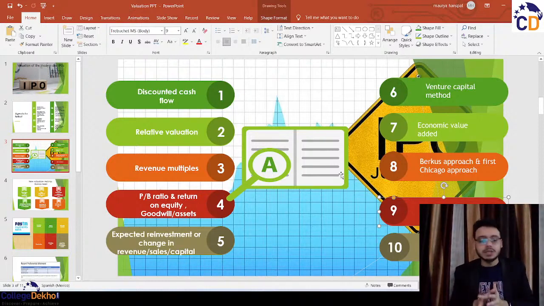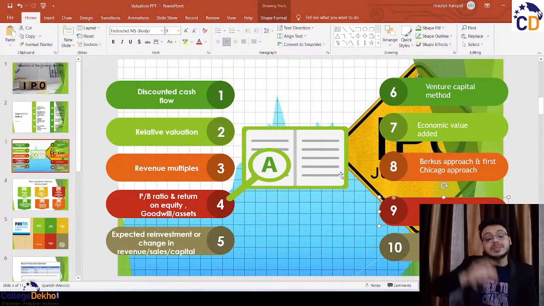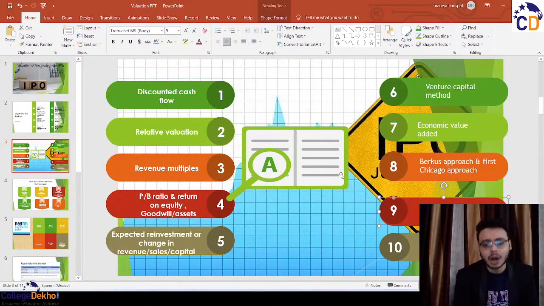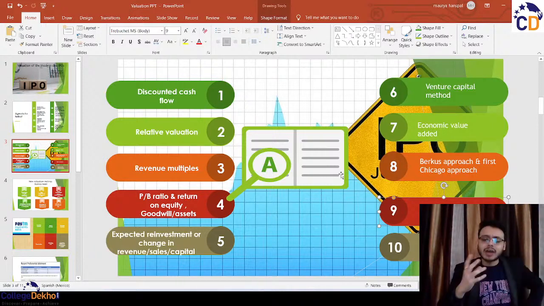But what do we do in the option models? In the option models, you have an option to delay your investment. If you think the company is a completely loss-making company as of now, and the company cannot earn, and you think that if you are investing your money right now, you might still be in losses for up to 5 years or 6 years from now. So instead of investing right now, you have an option to invest maybe 5 years from now, when at least the company starts to make a certain kind of profitability or starts to reverse. So from where you feel the company has started to reverse, that is an opportunity, start to buy them. And that is the option model.